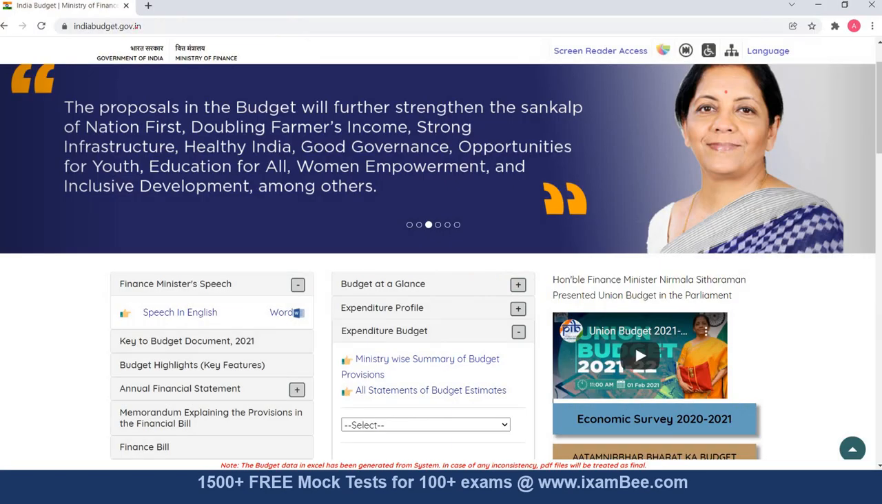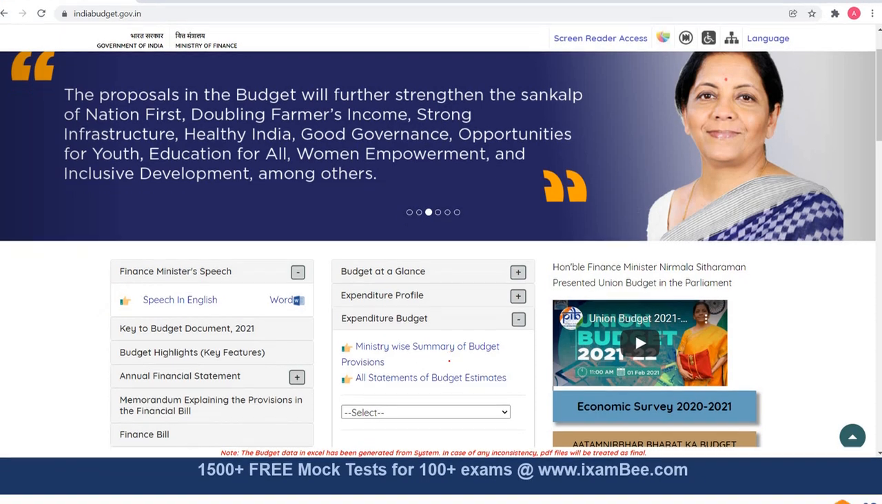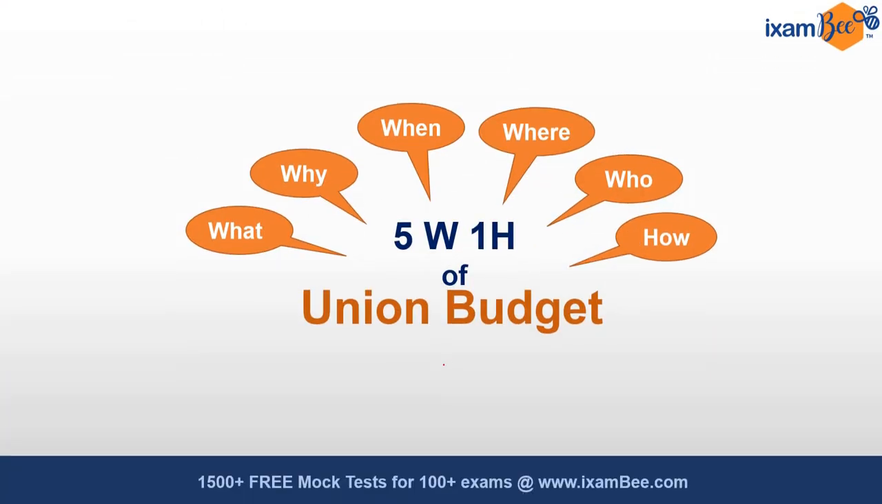This is the screenshot of the official website indiabudget.gov.in of the Government of India, where all the documents related to the budget are uploaded soon after the Finance Minister's speech. You'll find the detailed speech here, the key highlights of the budget, the finance bill, as well as a ministry-wise summary of various budget provisions. So now let me answer these questions one by one.